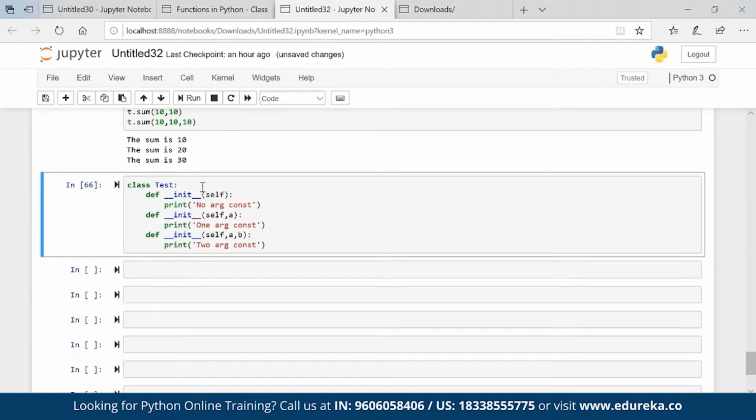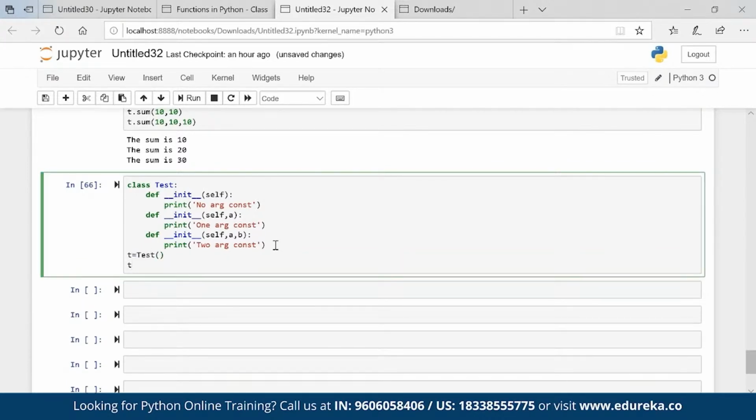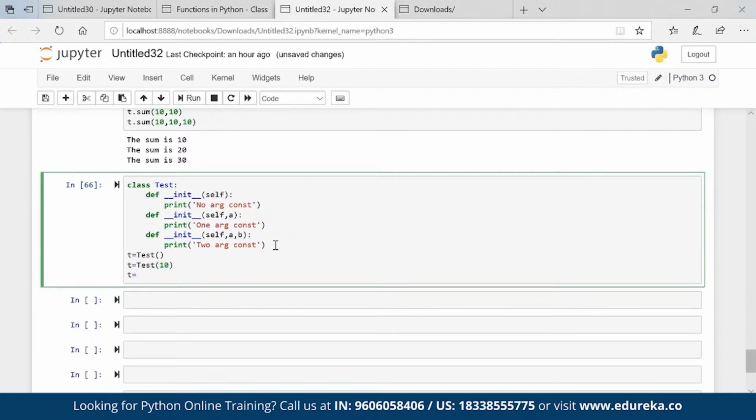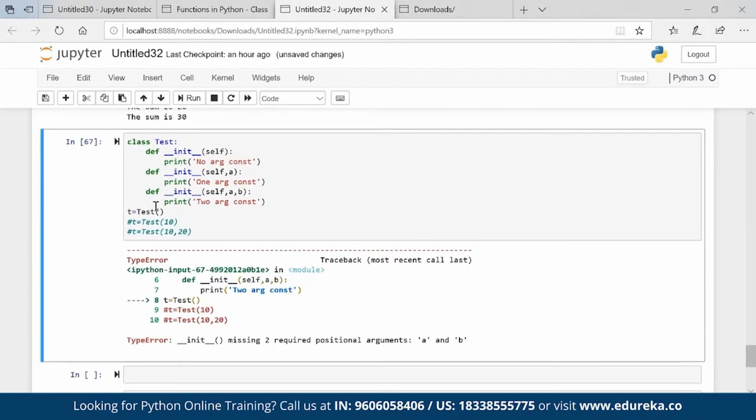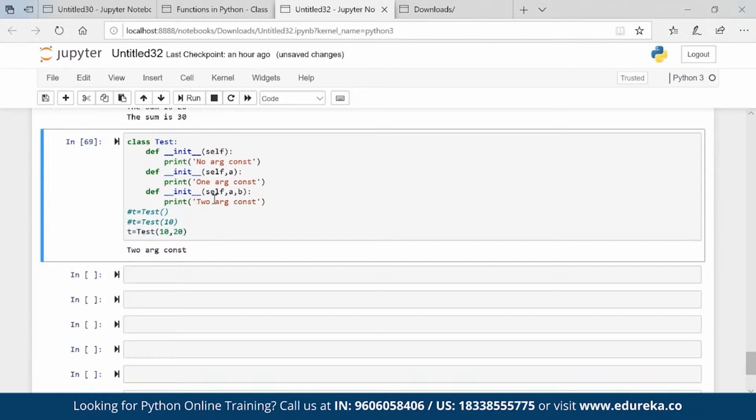Okay, now the question is, if I call t is equal to test, will this work? T is equal to test with 10, will this work? Or t is equal to test with 10, 20, will this work? The last one will work, right? Obviously. Let's check that. It requires two positional arguments, so this will not work. This will also not work, and the last one will work. Perfect. I'm basically defining three constructors, and it takes the last constructor.